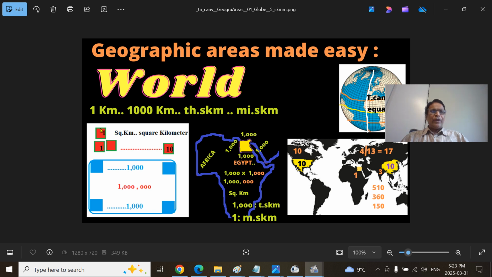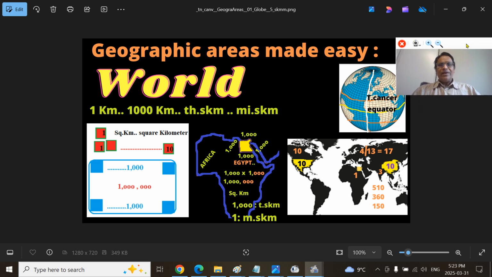So 1 square kilometer: if you take 1,000 kilometers, that is 3 zeros, 3 zeros, 6 zeros, 1 million square kilometers. Egypt is exactly 1 million square kilometers. That means you can make the whole world into 150 Egypts. That is the surface area, among which, for example, the United States, Canada, China, and Europe west of the Ural Mountains, including the Russian part, also have about 10 million square kilometers on average.